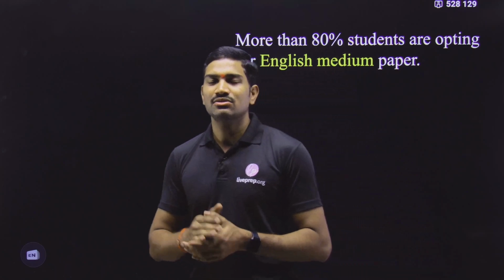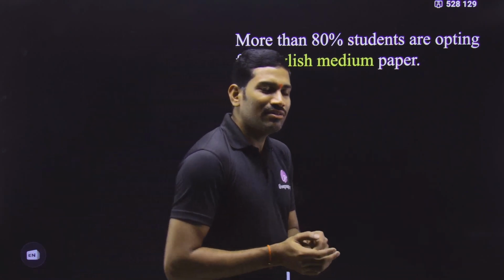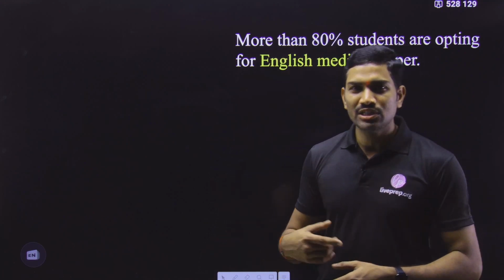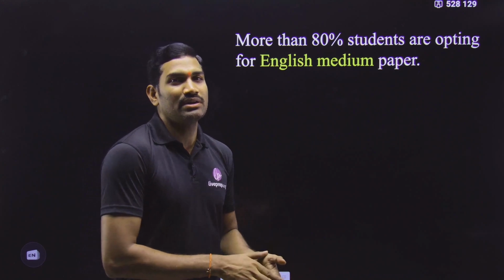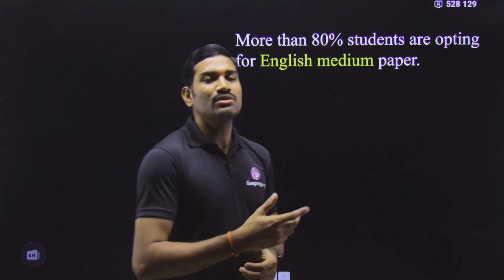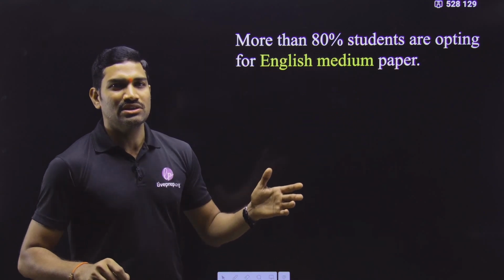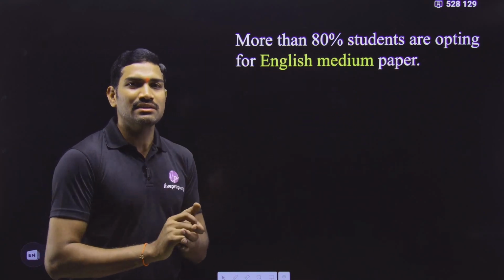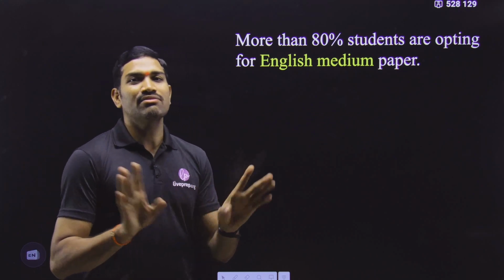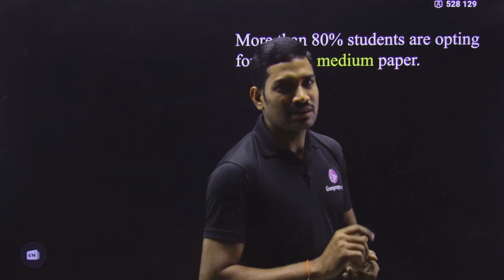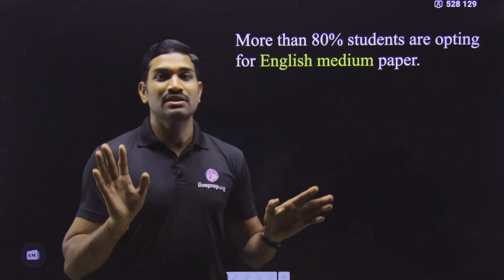But please understand, when scientific terms are used, it is not always easy to translate them into local languages. So sometimes mistakes may happen while converting into local languages. That is why, whenever they conduct the examination, they give one line saying that the question paper set in English medium will be final. What is the meaning of this? That means if there are any mistakes in the translation, they will not take responsibility.